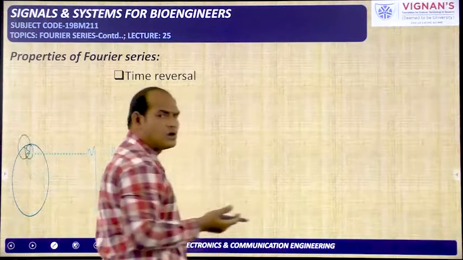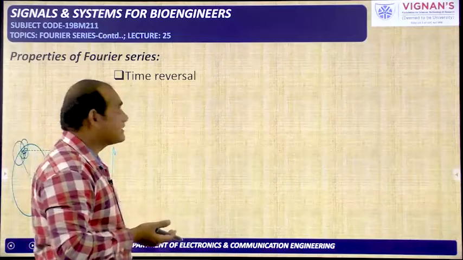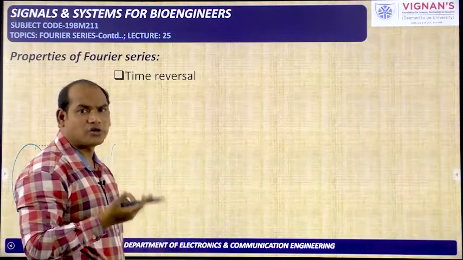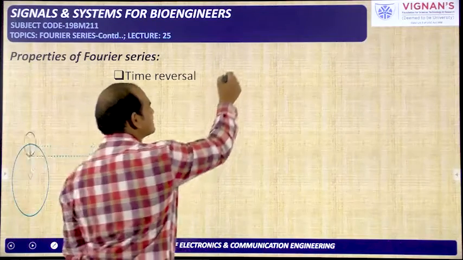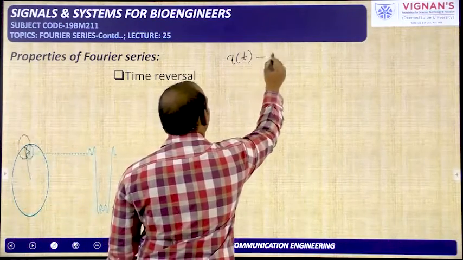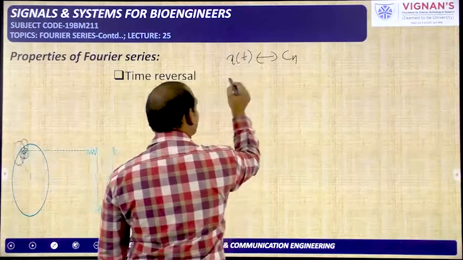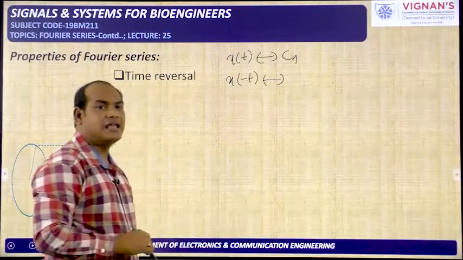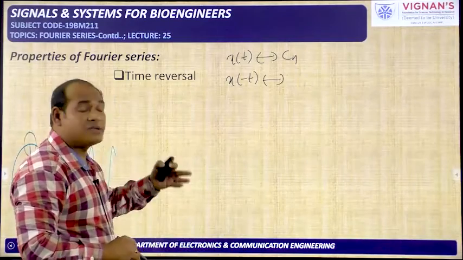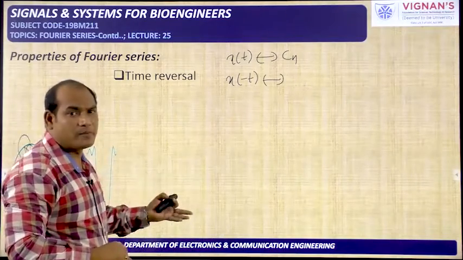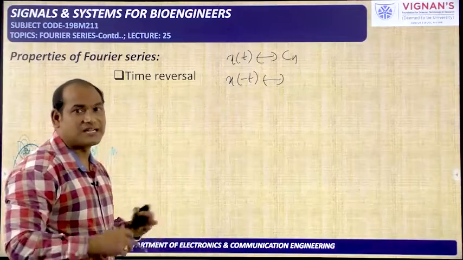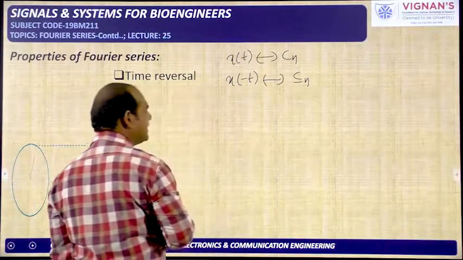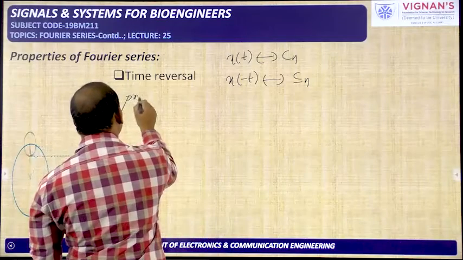So generally we know how time reversal will be taken. That is, in order to apply the time reversal property for the x of t signal, we need to rotate the signal with respect to the y axis. So x of t is having the coefficient Cn, and what is the coefficient for x of minus t? Here time reversal has been applied in the time domain. Okay, the reversal property has been applied in the time domain. So what will happen to the frequency domain? That we need to find out. So here C minus n only you will get. For that I will tell the proof here.